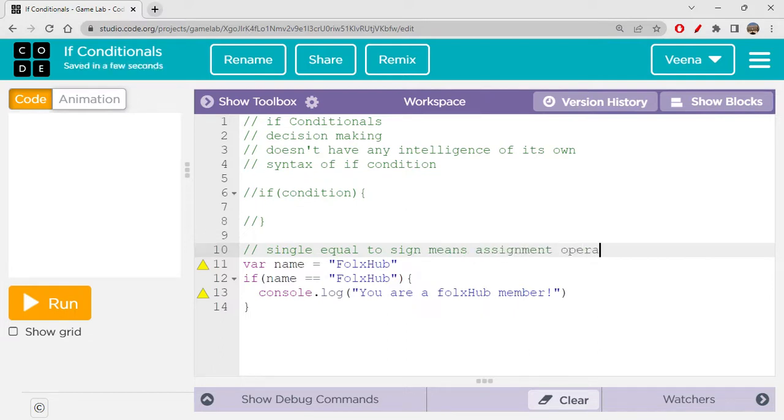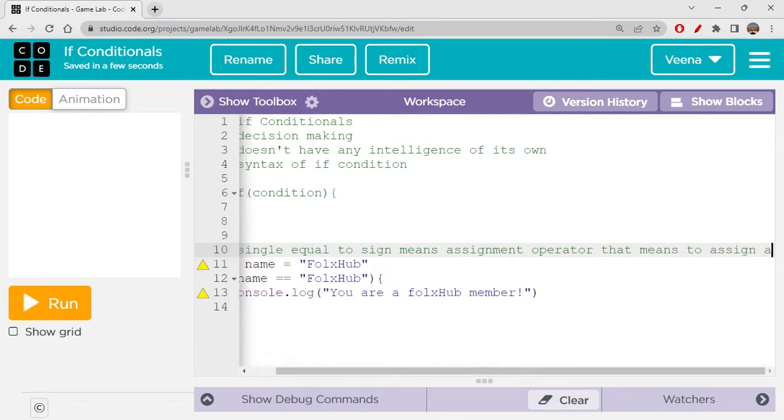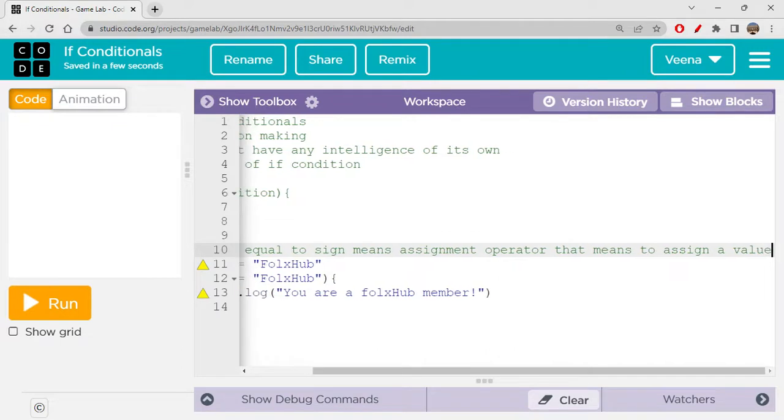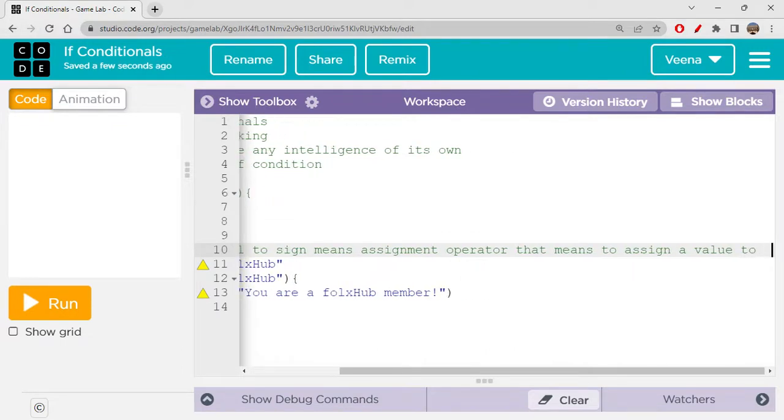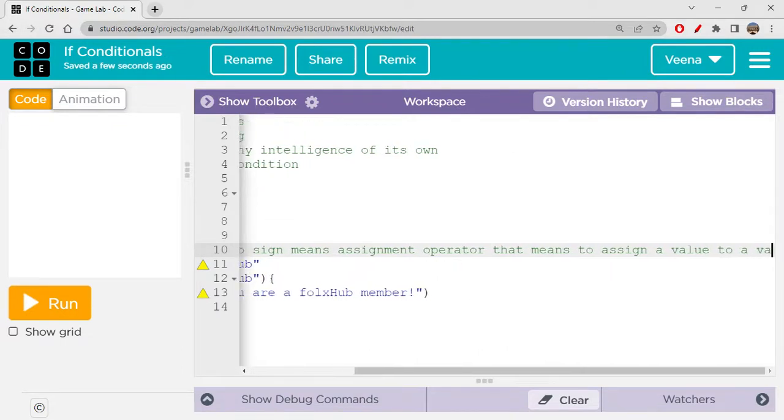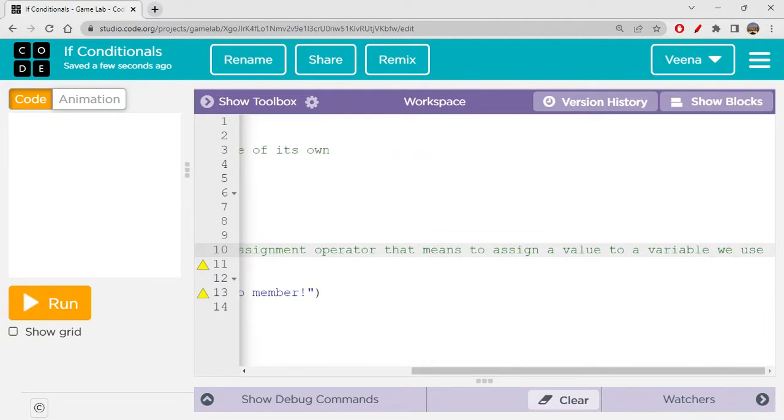That means to assign a value to a variable, we use one equal to sign.